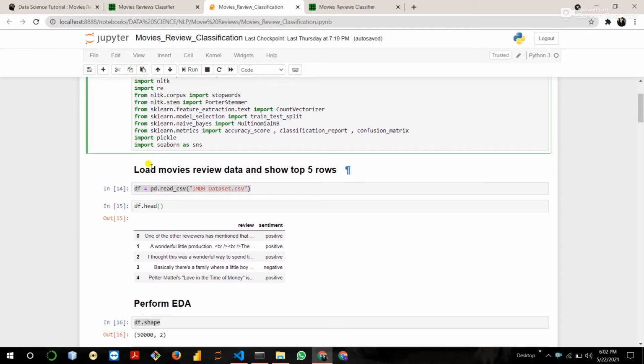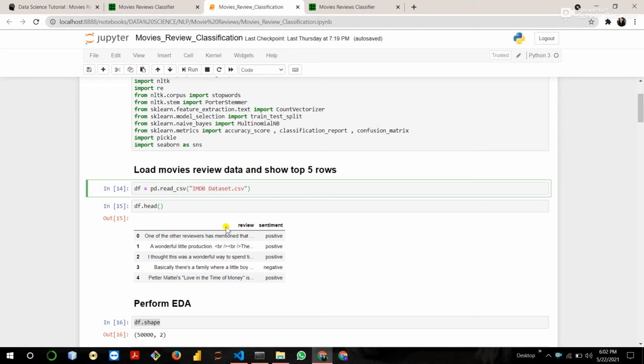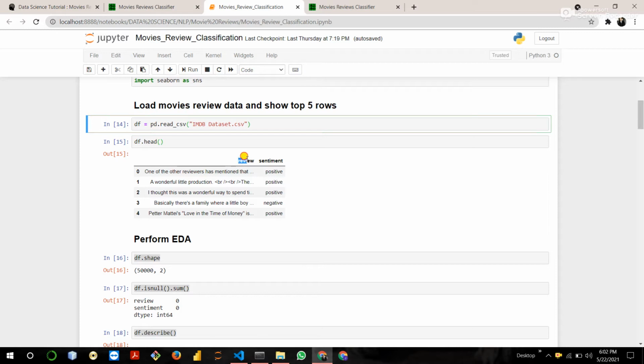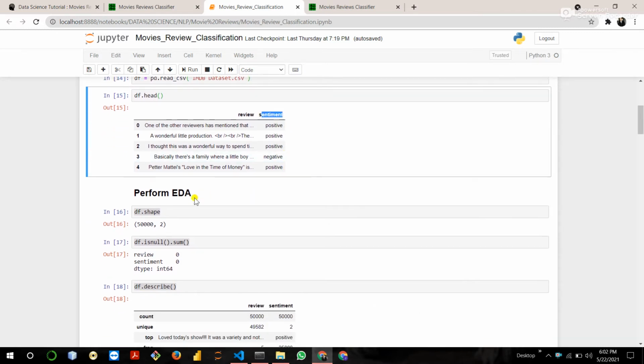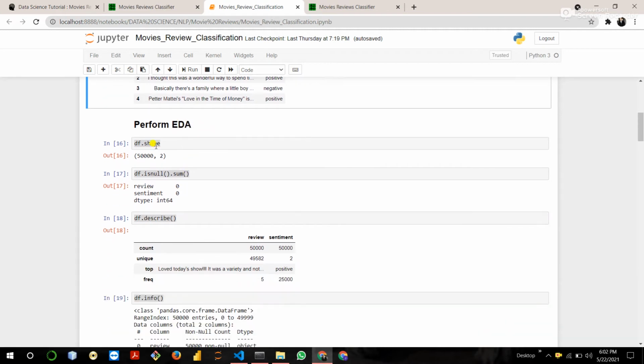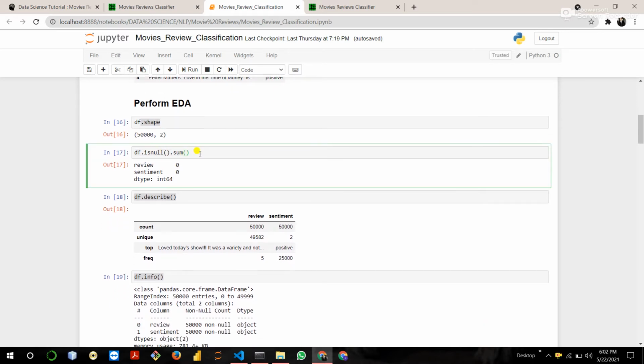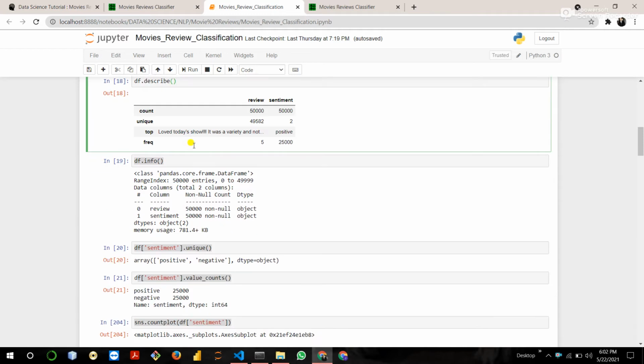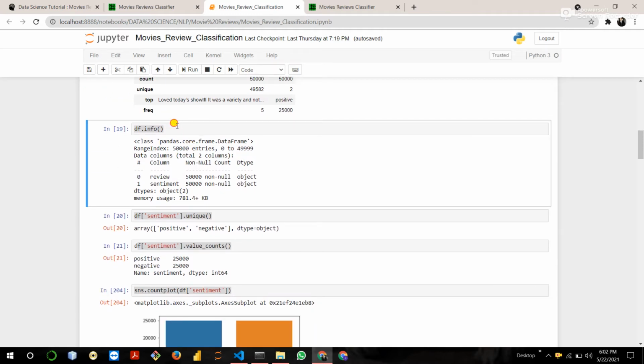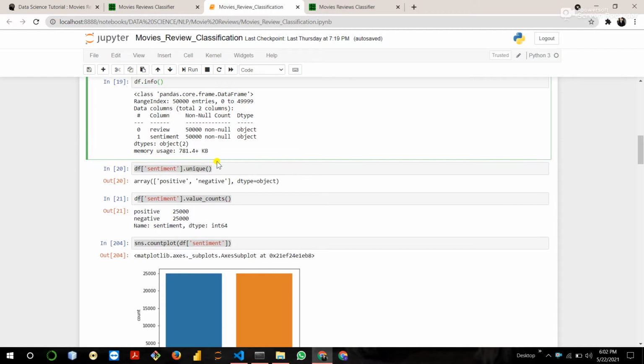Now load my reviews data and show the top 5 rows of our data. Okay, so this is my reviews and this is my sentiment target feature. Then perform EDA, then check the shape of the data: total 50,000 rows and 2 columns. Check whether there is a null value or not. Then describe my data, then the information of my data.